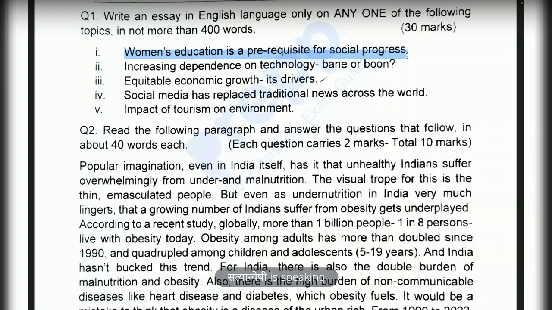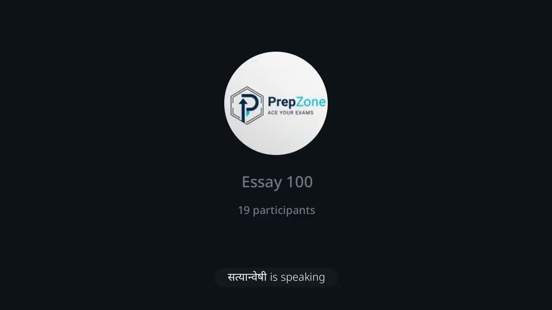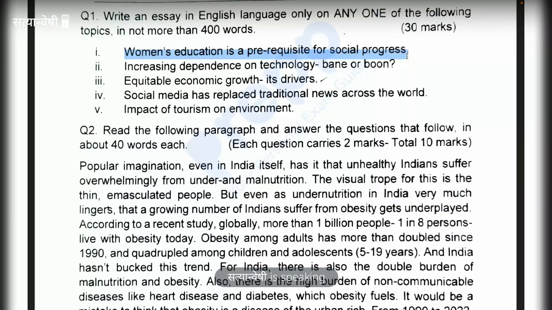तो कुछ लोग कैसे लिखेंगे, some people will write that women's literacy rate is this much only, which is very concerning. That is probably a negative viewpoint, but a positive viewpoint can be women's literacy has picked up in the recent decade, and its after effects have been seen in various fields such as this, right? And then validate with the example also, right? So that is one data point. Second data point can be, probably, I mean, we don't have to get a lot of data points, but that is how you have to think about the essay, right? Anyone wants to contribute any data point कि और क्या data रख सकते हैं इसमें?